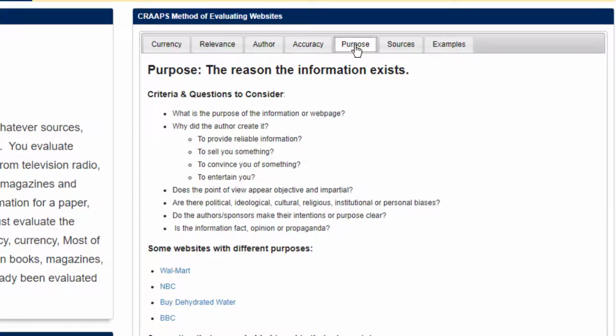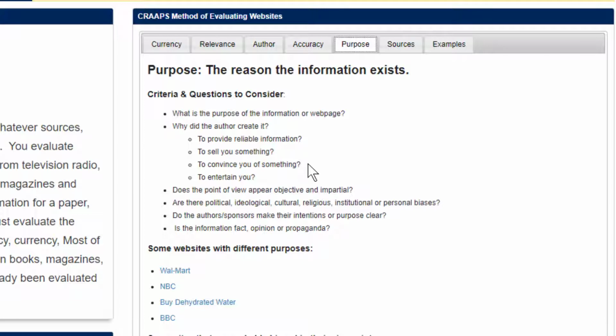Purpose of the web page. So why did the author write this web page? There could be many different reasons. One of them is it could be to provide reliable information. A lot of websites are trying to do that. Some websites, however, are trying to sell you something. And when they're trying to sell you something, maybe the information might not be totally accurate.